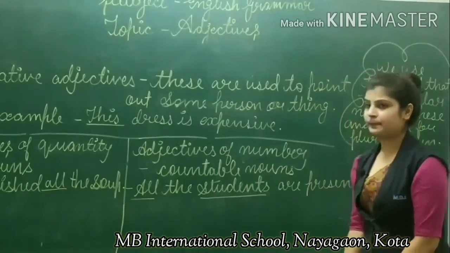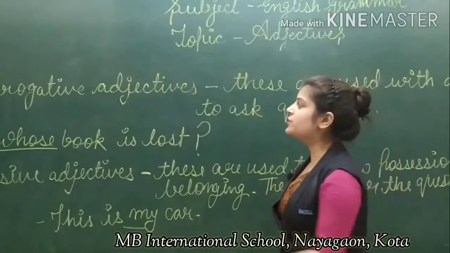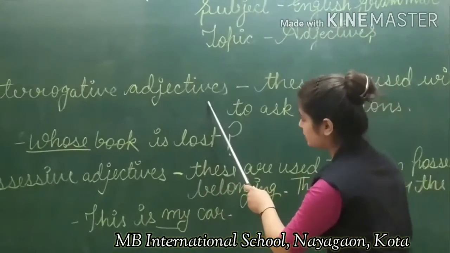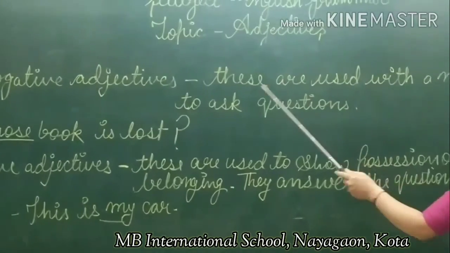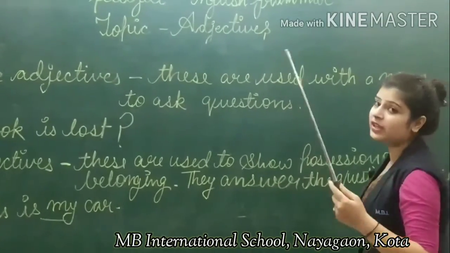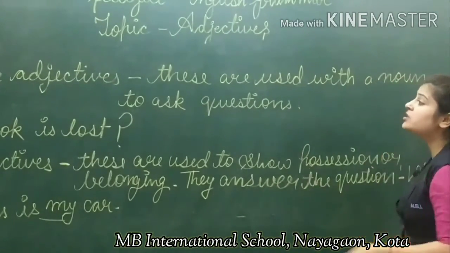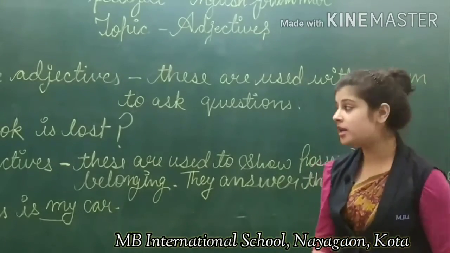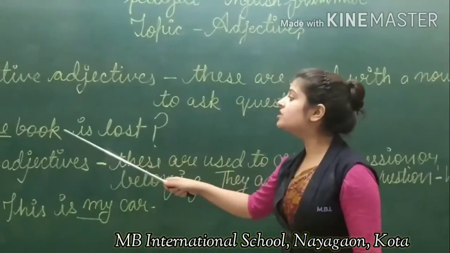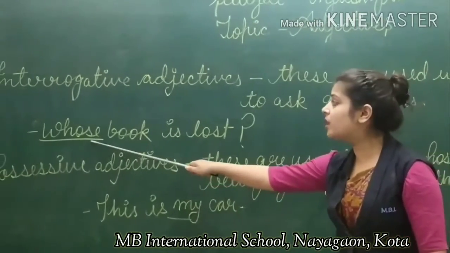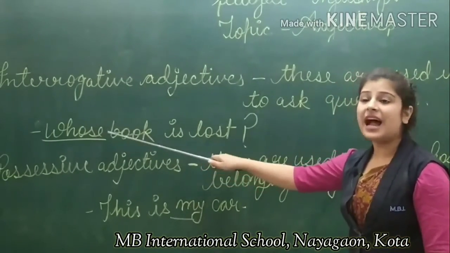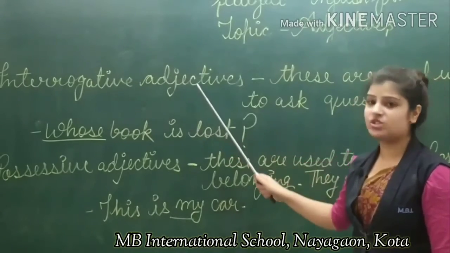Moving on to the next adjective, which is the interrogative adjective. Interrogative adjectives are used with a noun to ask questions. It is a very easy adjective. It is used to ask a question with a noun. For example, whose book is lost? Book is the noun over here and we use the word whose. So that is an interrogative adjective.